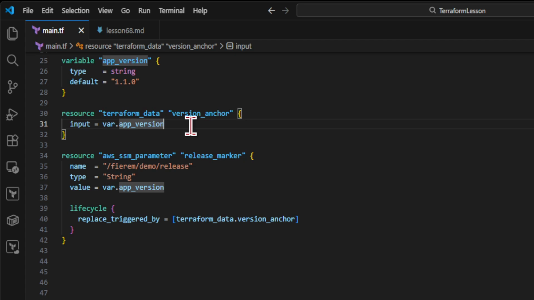The mechanism is not magic. Terraform sees that terraform_data.version_anchor must be replaced, and then it also replaces the dependent resource. The outcome is deliberate replacement based on a tracked cause, not an accidental destroy caused by hand-edited infrastructure. The lifecycle reference documents replace_triggered_by as part of the resource lifecycle controls.